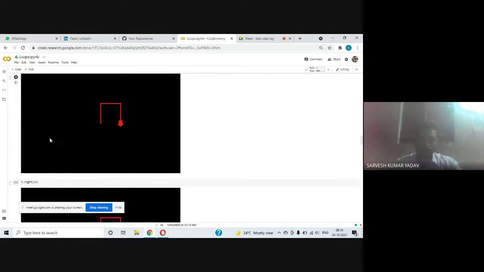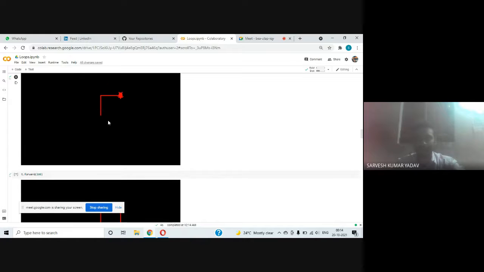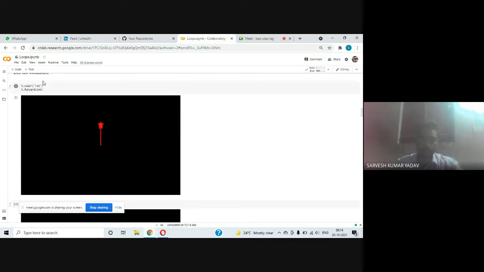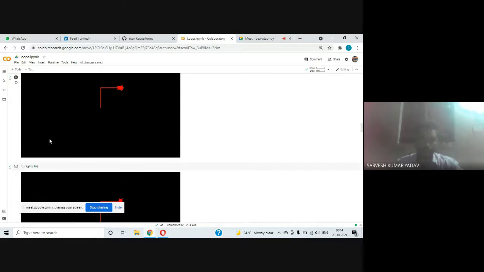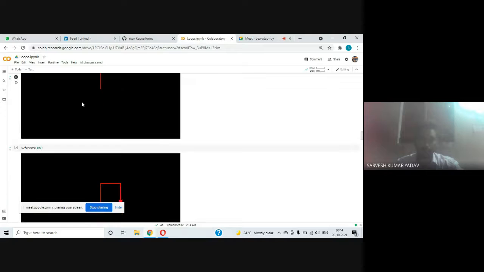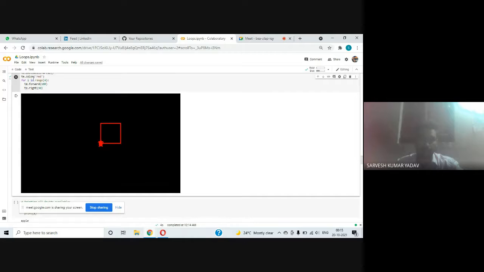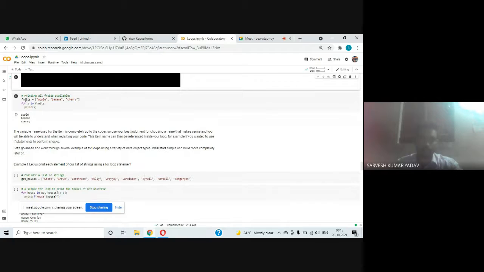I hope you got the true potential of this for loop, how the for loop is useful in our task. Earlier we were just writing the same code like this, forward, right, again forward, again right multiple times, and in the end we formed a square. But here, with the help of this for loop, for i in range 4, just writing two lines of code, we got this square.